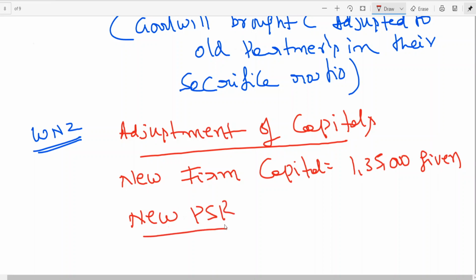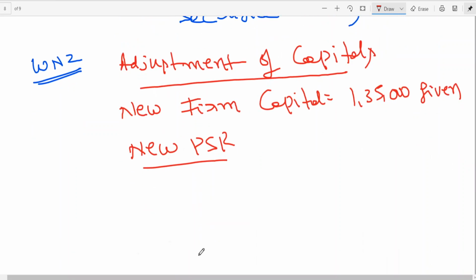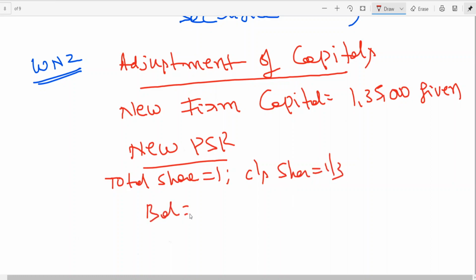Even if you find out, you will get 1 by 3. How? Total share 1, balance after C's share of 1 by 3: 1 minus 1 by 3 is 2 by 3.